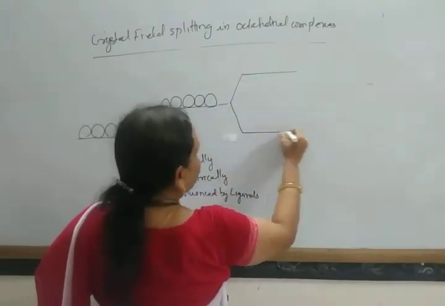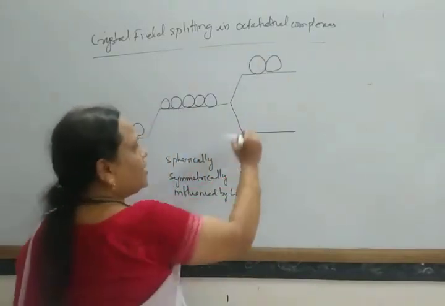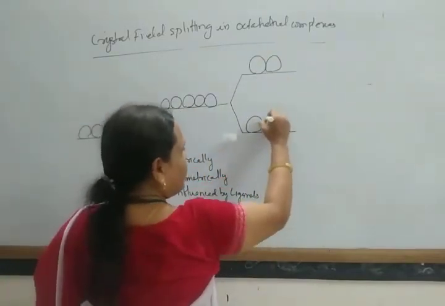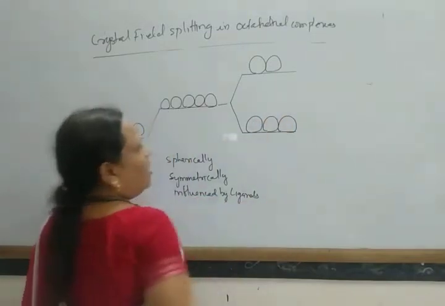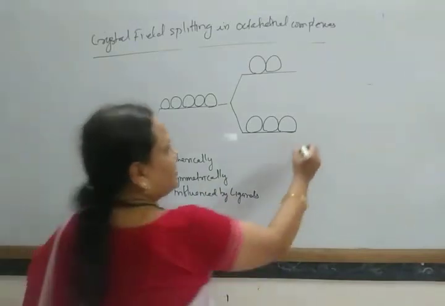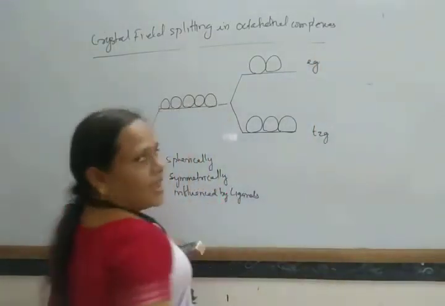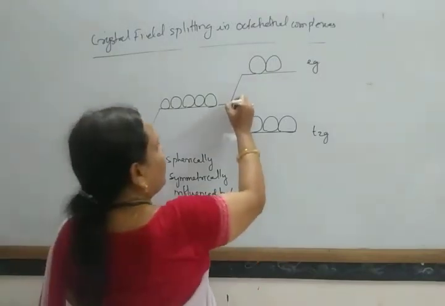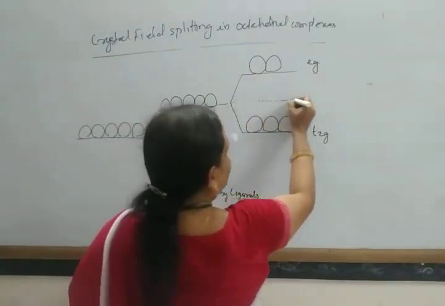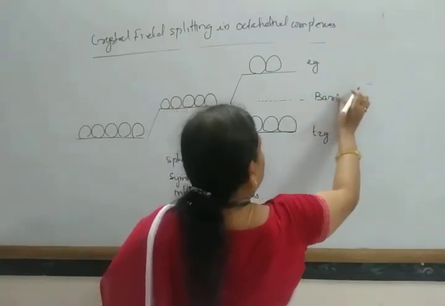So the orbitals which remain along the axis go to a higher energy state, and the others go to a lower energy state. So these are the T2G set orbitals, these are the EG set of orbitals, and this is the average energy state, known as the barycenter.